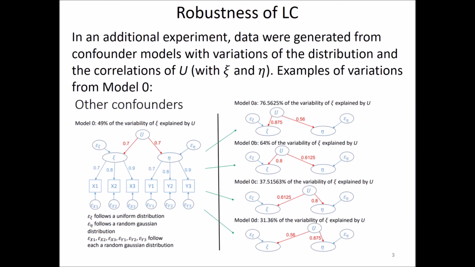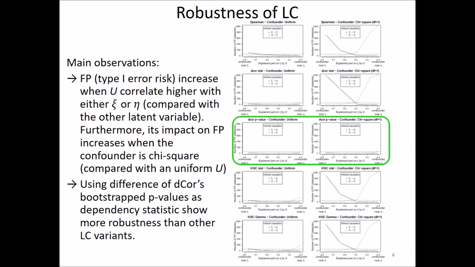We also wanted to know if a confounder can influence LC when its correlations with xi or eta, or its distributions, vary. And here you can see variations based on model 0. Unfortunately, it has an impact.